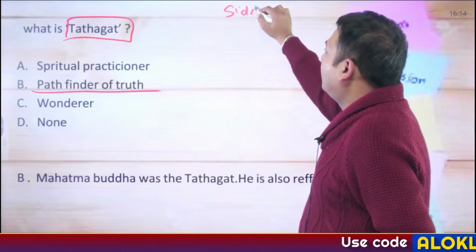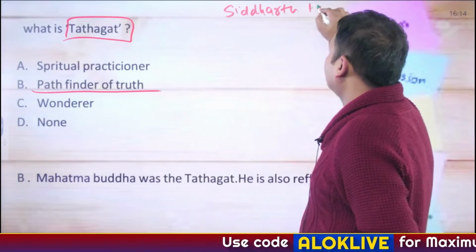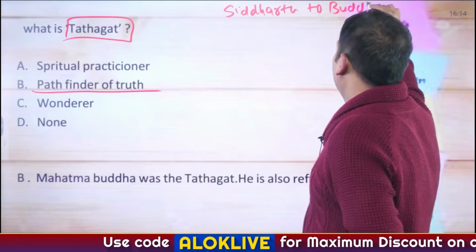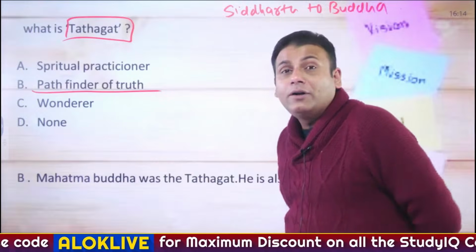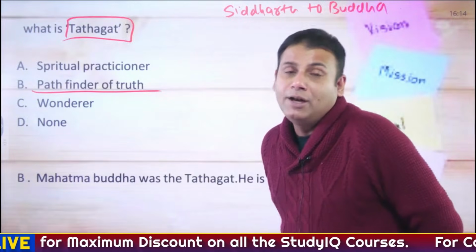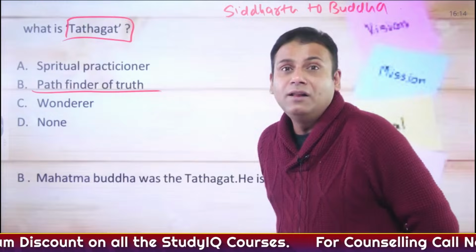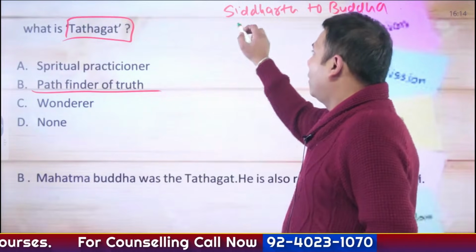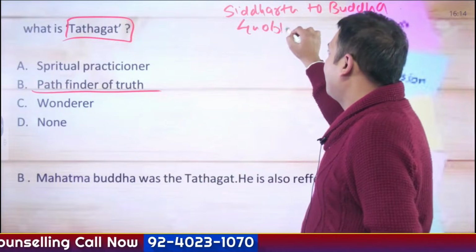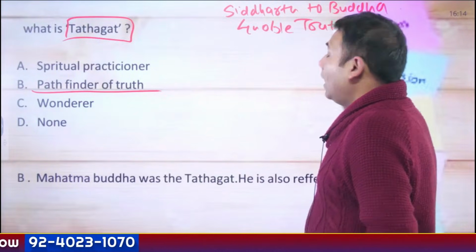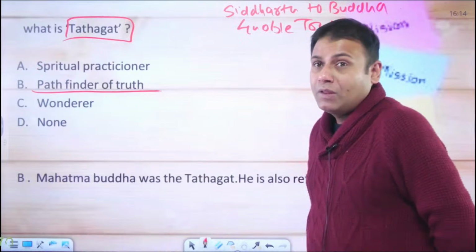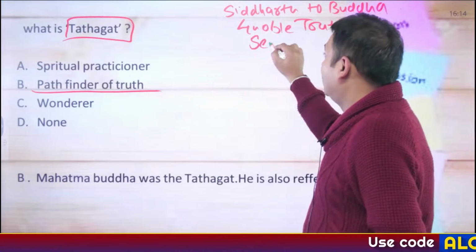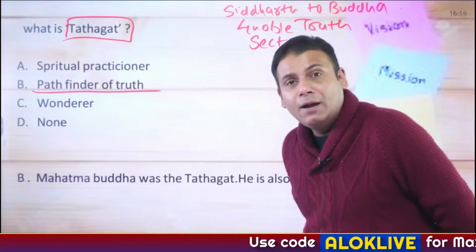How Siddhartha became Buddha, wherein you have to cover terminologies. What is Mahabhinishkraman, Mahaparinirvan, Nirvan, Sakya Muni, Tathagat and so on. Four Noble Truths and Eightfold Path. Then come sects of Buddhism, like Hinayana, Mahayana and Vajrayana.